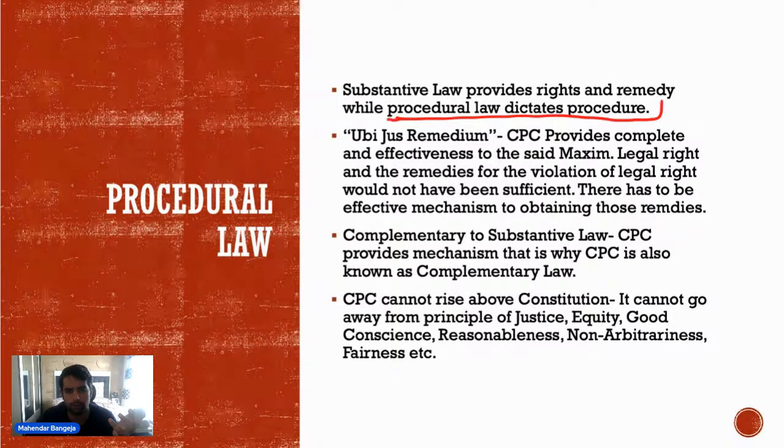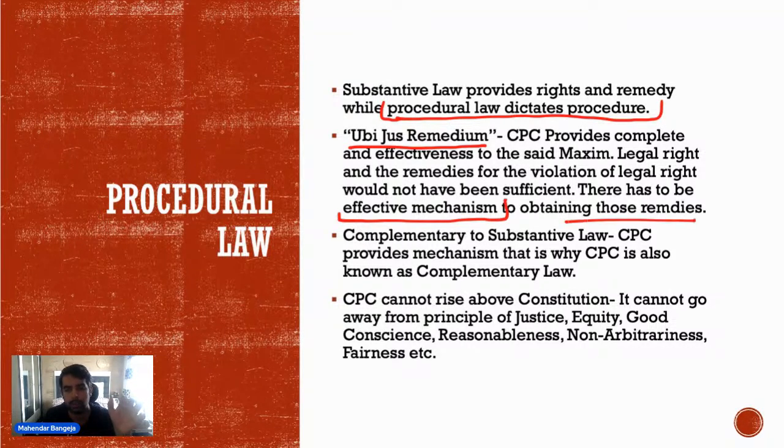And you know why it is a procedural law, because it dictates procedure: how we are supposed to seek remedies. This is not a substantive law, and since it is a procedural law, it gives effect to the principle of ubi jus ibi remedium. So CPC provides completeness and effectiveness to this maxim: wherever there is a right, there is a remedy. So how are we supposed to obtain these remedies? CPC provides an effective mechanism to obtain these remedies.